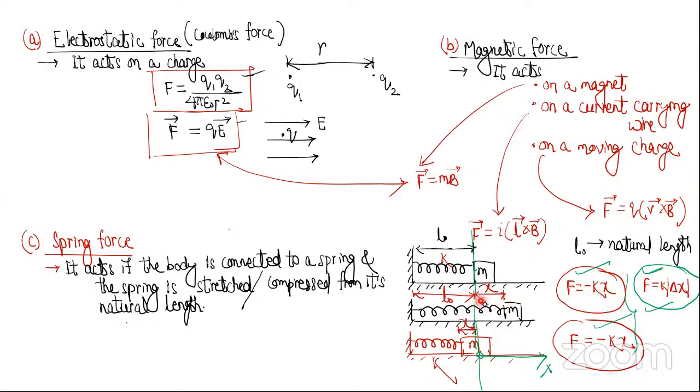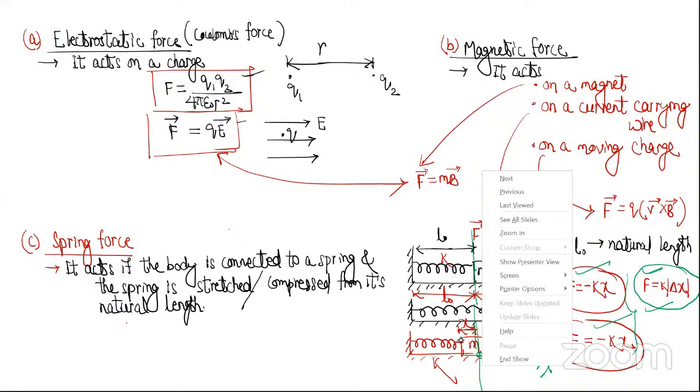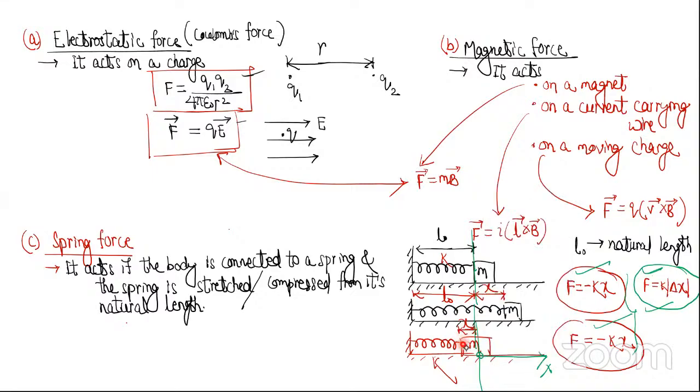Now here, this is the origin, and the body is here. The spring is compressed. So is x positive or negative? Negative. So put x as a negative number. This negative number and this minus together become plus. So the force is plus, which means the force is acting towards right.